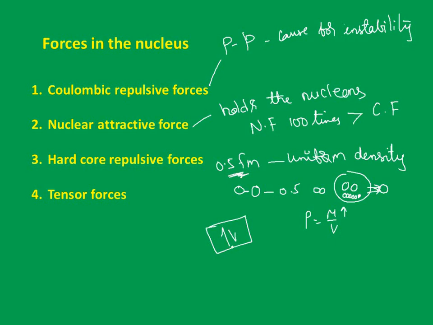Remember, this is an attractive force, and this prevails up to a distance of 3 Fermi meter. So beyond the nucleus too, up to 3 Fermi meter. Tensor forces arise because of the rotation of the nuclear dipoles, and later in radioactivity we have beta decay. Beta decay is because of only these tensor forces. Are we clear with this? The various kinds of forces in the nucleus.